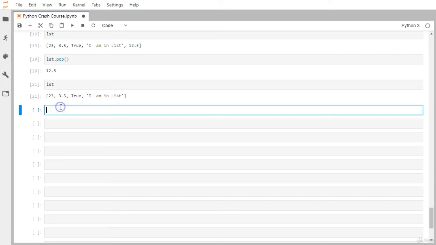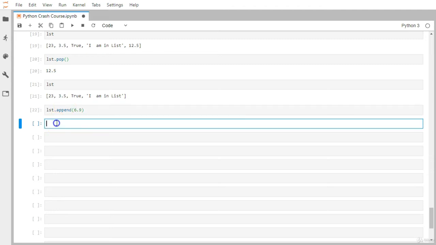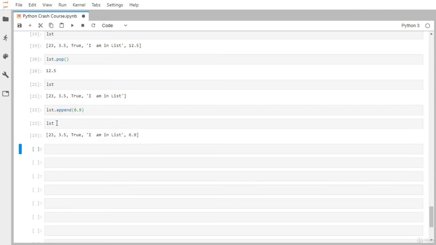Let's say I want to add some more elements to my already created list, so I can use methods like append, and let me give, say, 6.9. If I just do lst, you can see another element has been added.